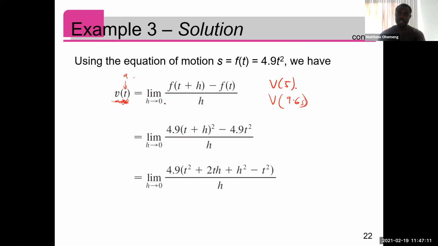Using the formula, they did it straightforward. We are looking at the limit as h approaches 0 of f of t plus h minus f of t, all over h, with t for time. And the formula is 4.9 t squared, as I said, we'll give you this formula. You don't have to memorize any of these formulas for the position function, but you have to memorize this standard rule for getting the derivative.